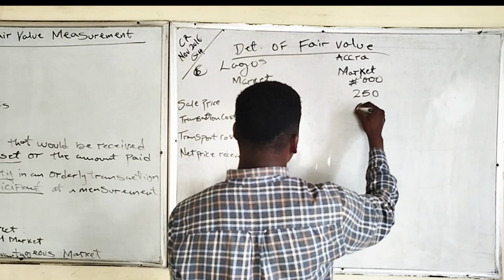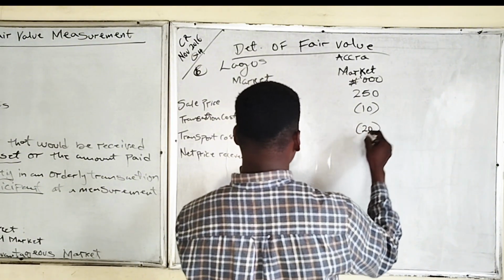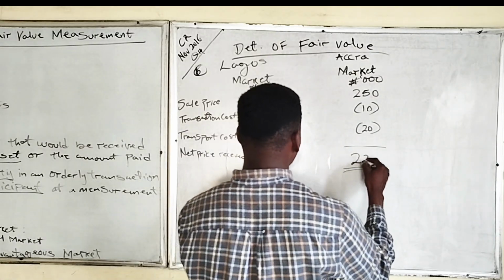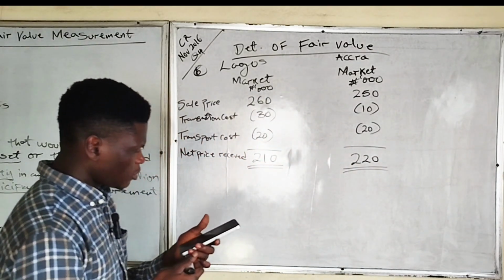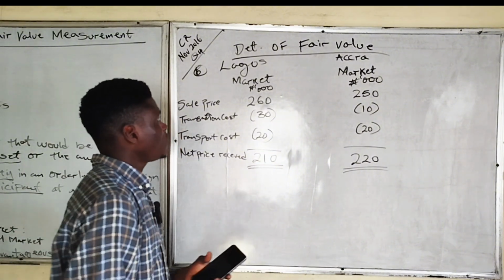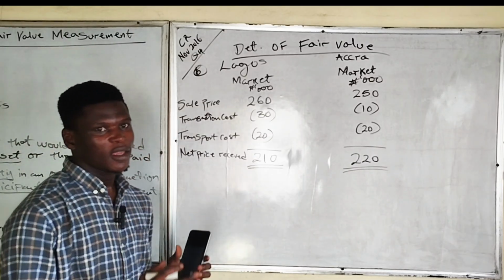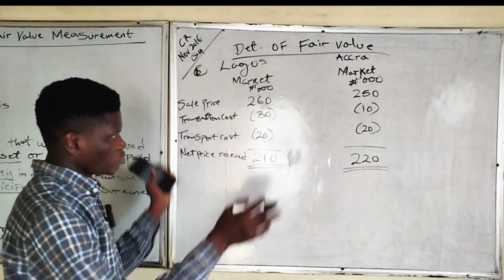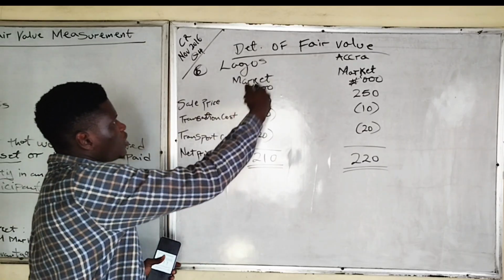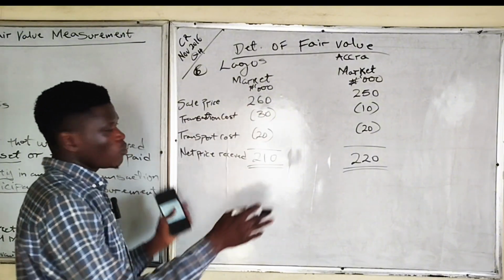We have 10 as the transaction cost in Accra market. Then we also have 20 as the transport cost in Accra market. Then we have 220. So the question says that we should briefly explain the principal market of an asset. The principal market, just like we said, is the market with the highest level of transaction. In this question, there's no principal market because we're not given the level of transaction of each of these markets. So there is no principal market.